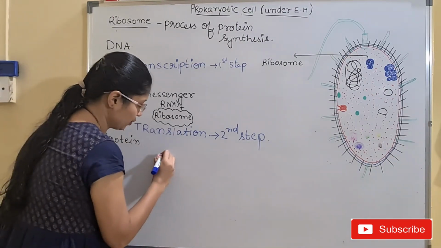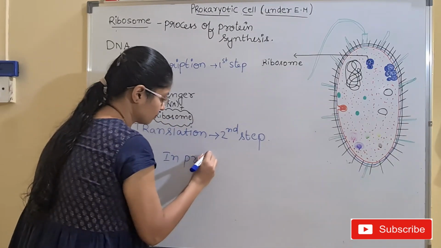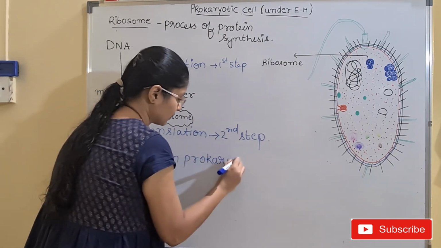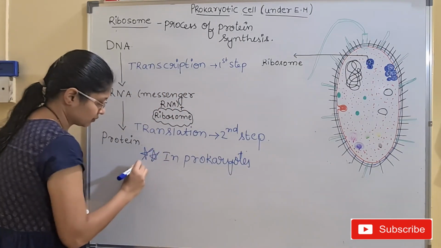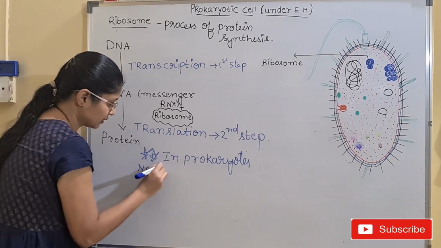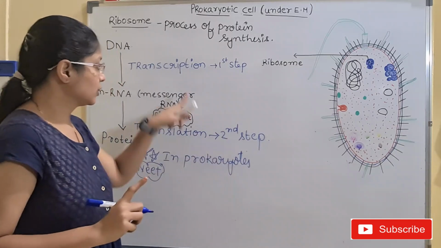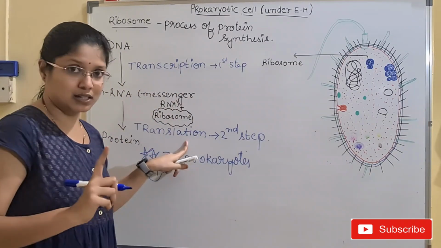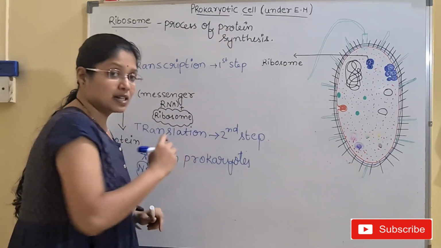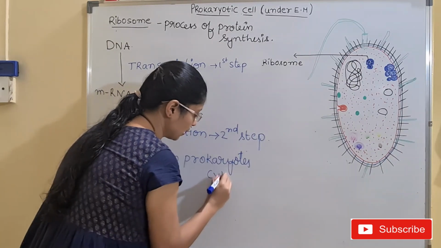Okay, so in prokaryotes, this is very important, children, regarding your NEET. This is important. There is a question given on the NEET, children. So in prokaryotes, we have the two steps that I have told you in protein synthesis, transcription as well as translation. Both transcription and translation will be taking place in the cytoplasm itself.